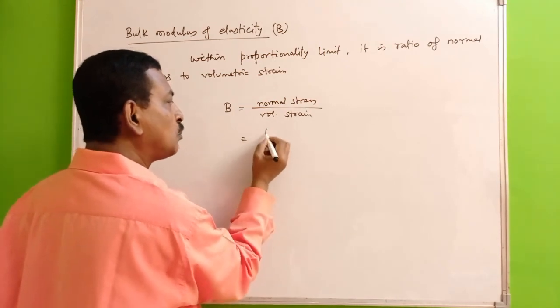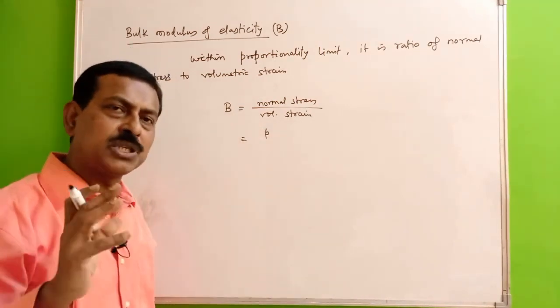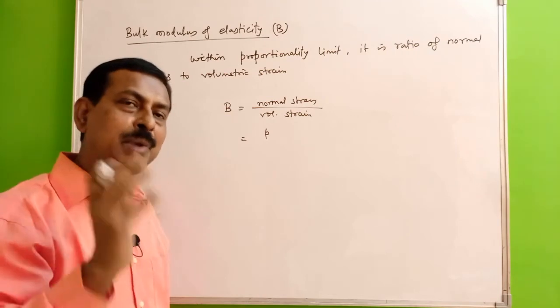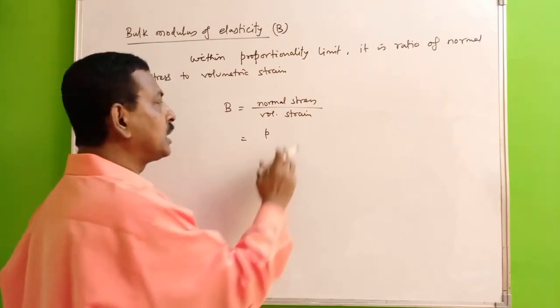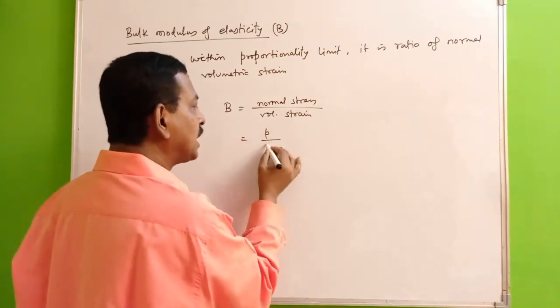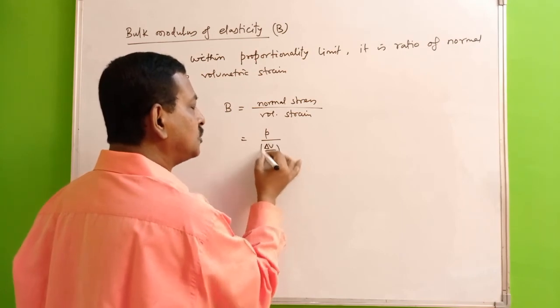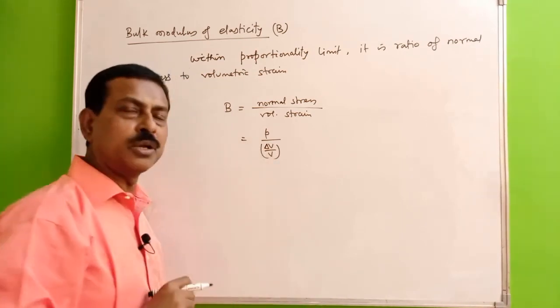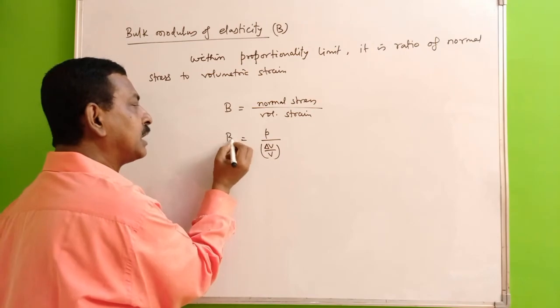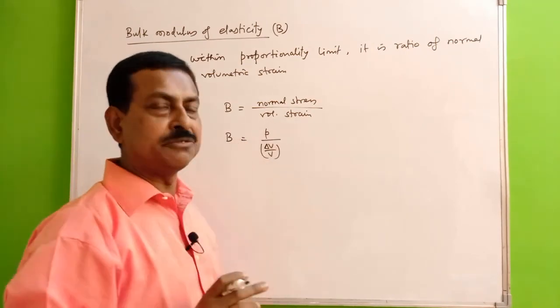So if I take suppose a small p to represent the normal stress or the change in pressure applied on the body or developed in the body, and volumetric strain is delta V by V, change in volume by original volume, then B will be given as p by delta V by V.